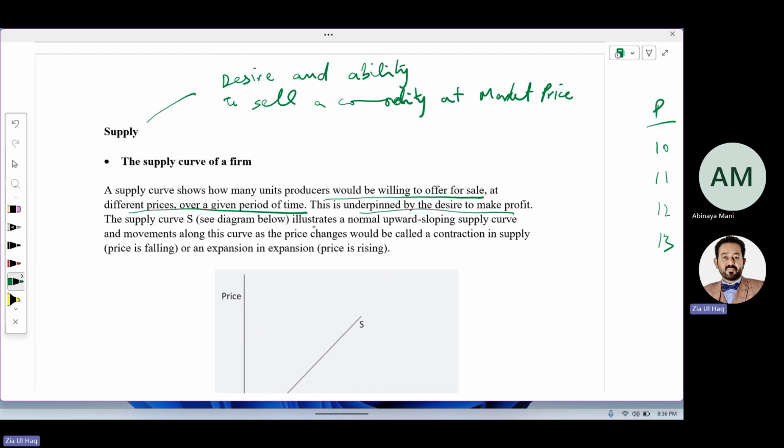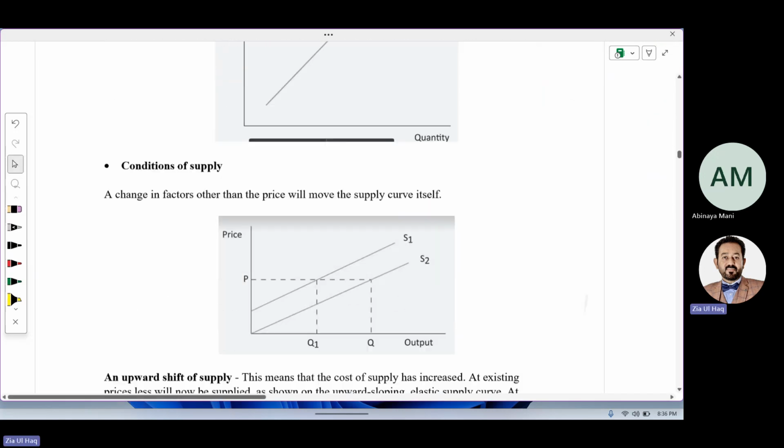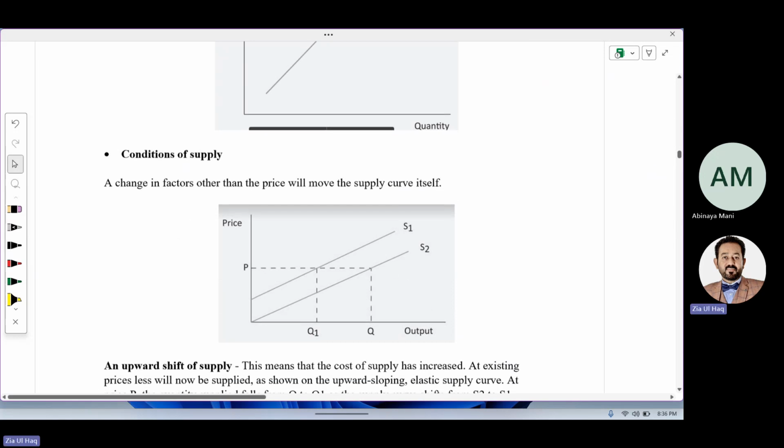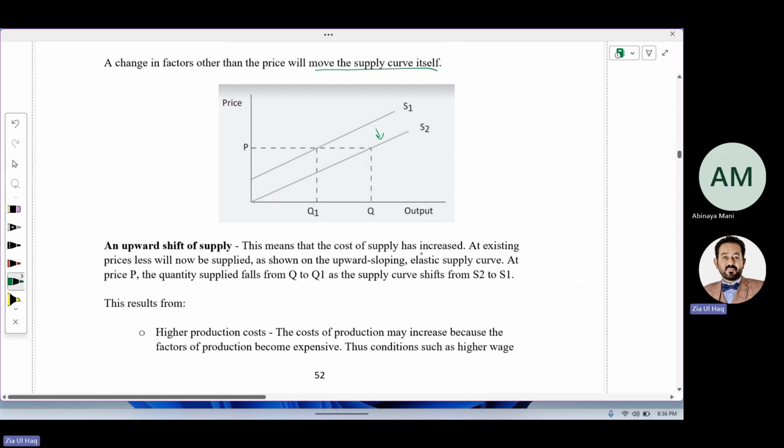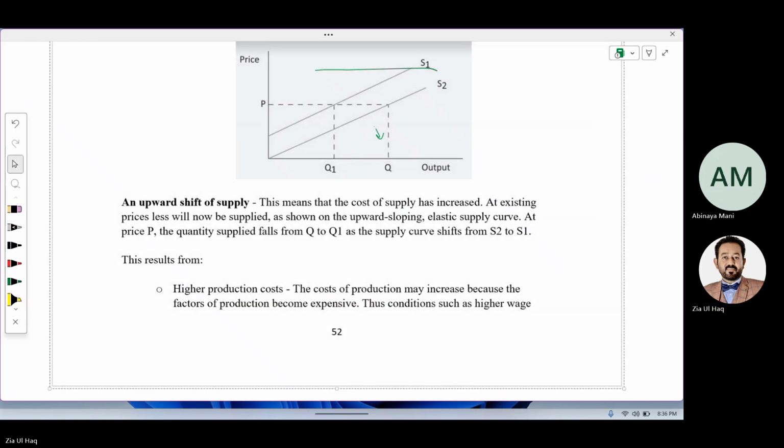The supply curve illustrates a normal upward sloping supply curve, and a movement along this curve as the price changes would be called contraction and expansion of supply. This will not be called increase or decrease in supply, because increase or decrease will happen due to factors other than price, or due to conditions of supply. Conditions mean other factors. So a change in factors other than price will move the supply curve itself from S1 to S2, meaning increase in supply. An upward shift of supply means that supply has increased. This has resulted due to higher production cost.